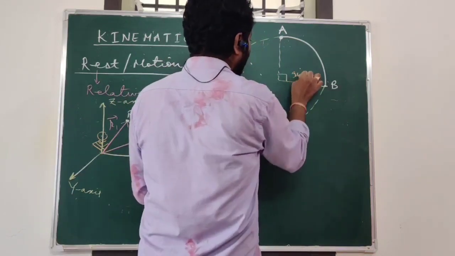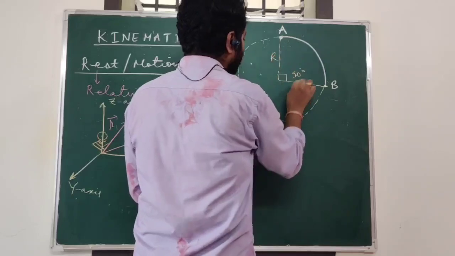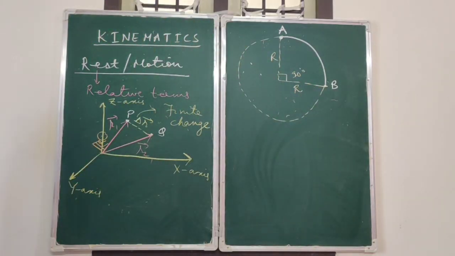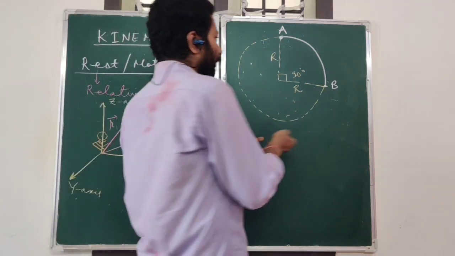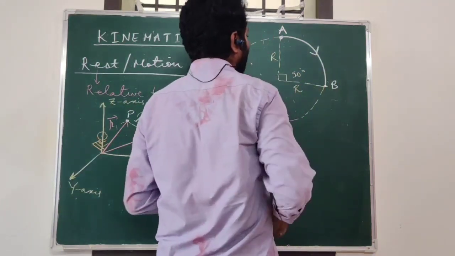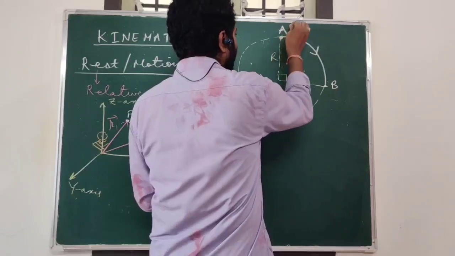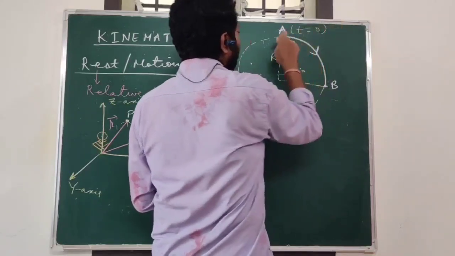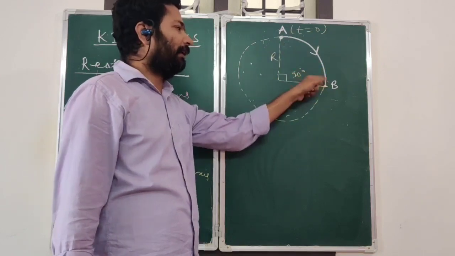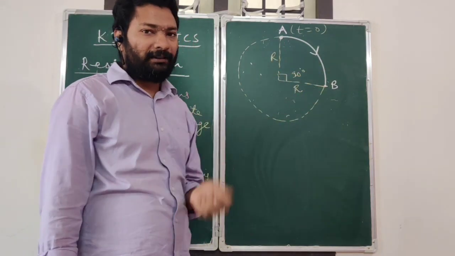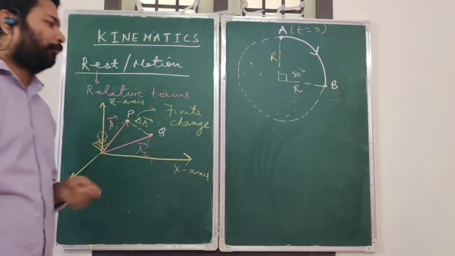This angle is 90 degrees and this is R, this is also R. Let us say we have to find out what is the distance traveled by the body and what is the magnitude of the displacement. At t is equal to 0, it is at position A and it has moved from A to B. This is a quarter of a circle. You have to find out what is the distance traveled and what is the displacement.